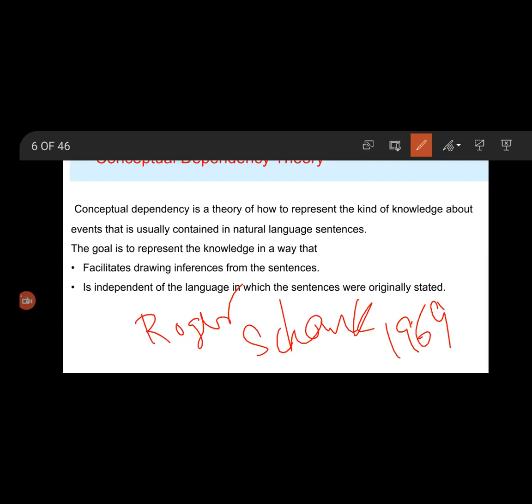The main important concept of the conceptual dependency theory is that there must be a canonical form for meaning representation, that is, different words and structures having the same meaning should also have the same representation.